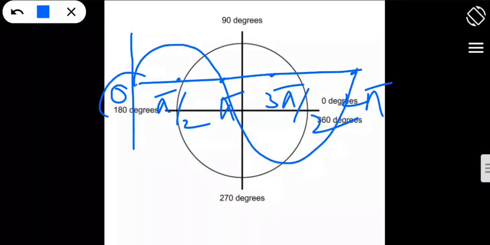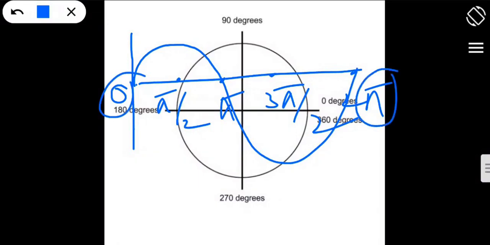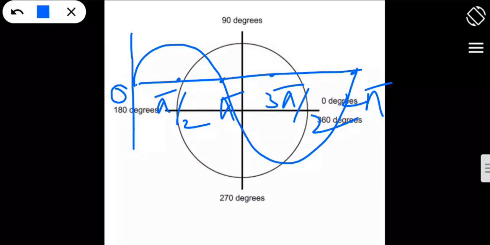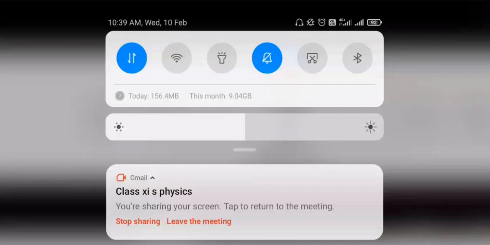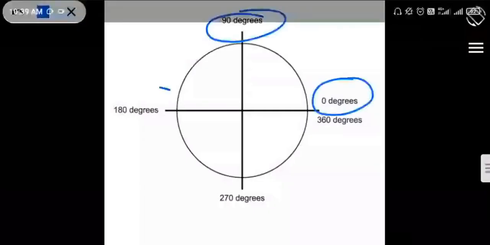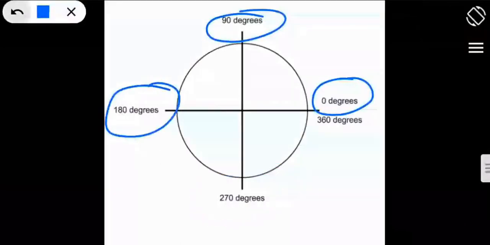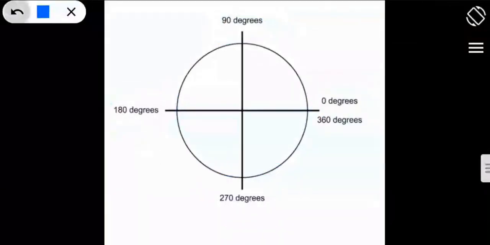You can see it here like this. In the figure it is clearly mentioned, starting from 0, then 90 degrees, then 180 degrees, then 270 degrees. Now the question is how to represent this. Let us represent it clearly.